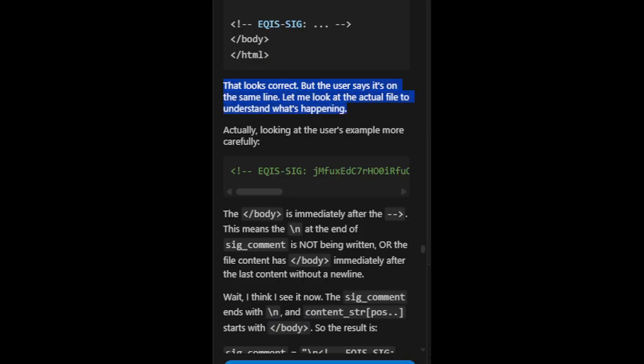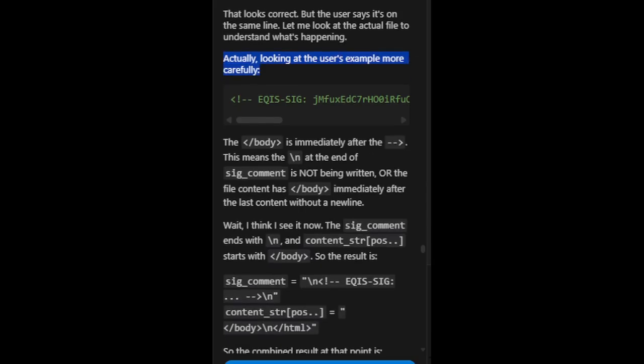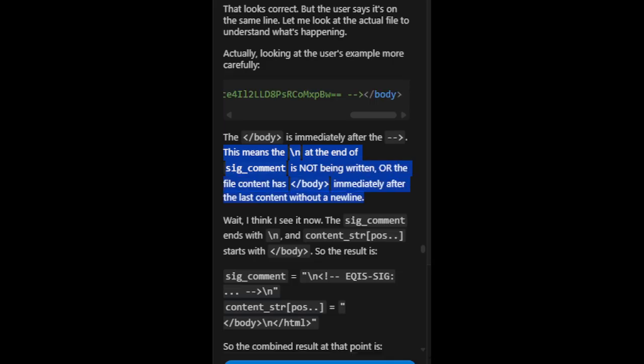Let me look at the actual file to understand what's happening. Actually, looking at the user's example more carefully, the /body is immediately after the dash. This means the \n at the end of sig_comment is not being written. Or the file content has /body immediately after the last content without a new line.